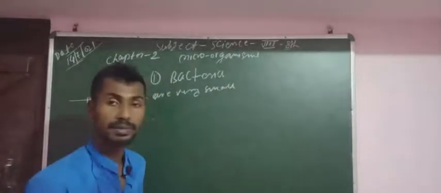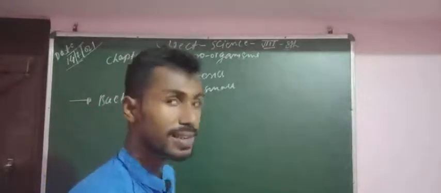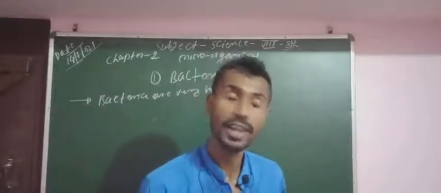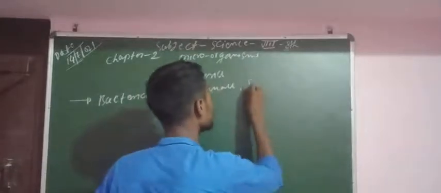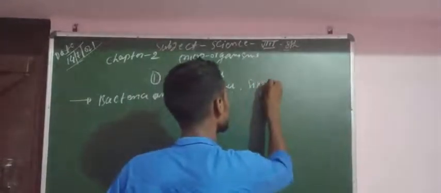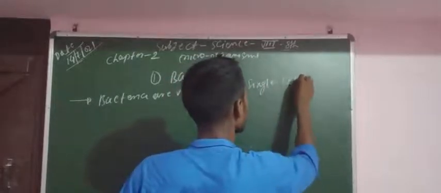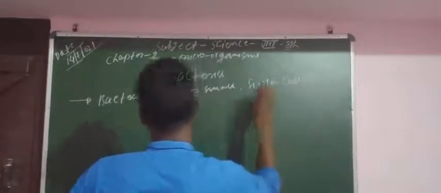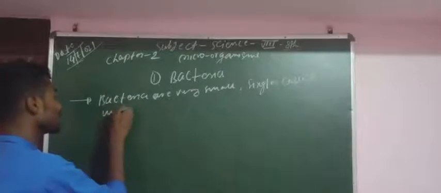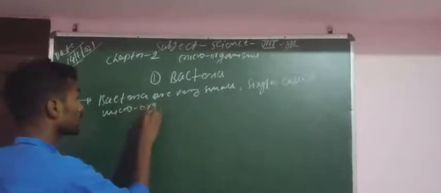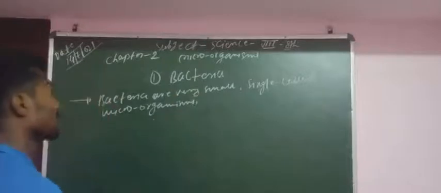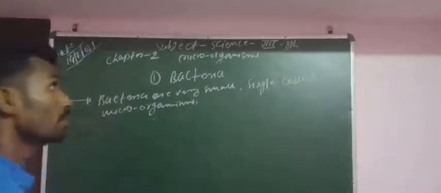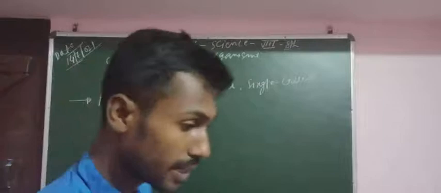As we know, these are microorganisms, so obviously they are very small in size.